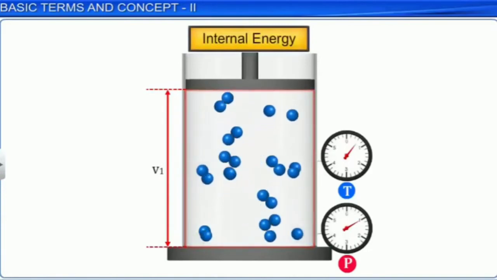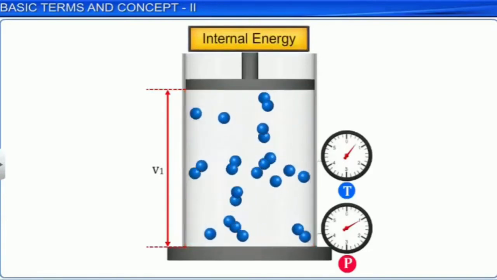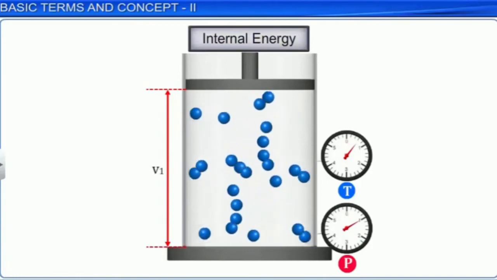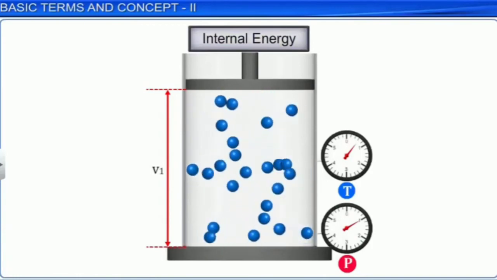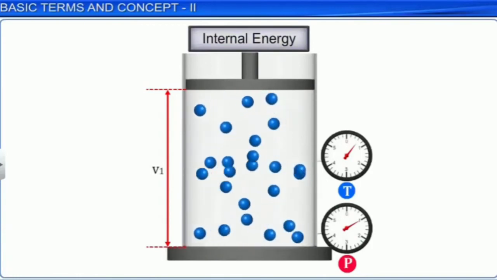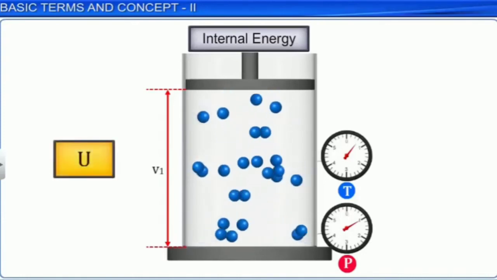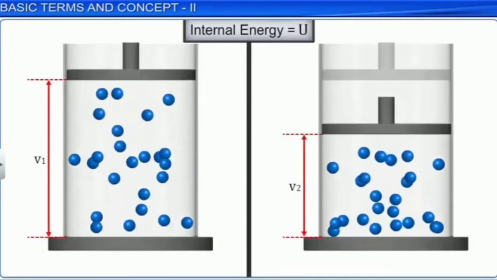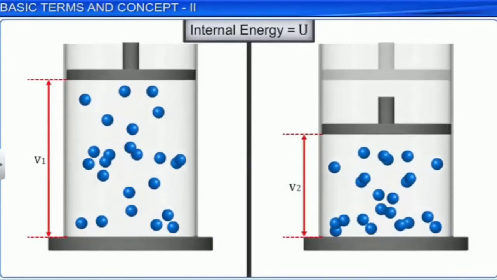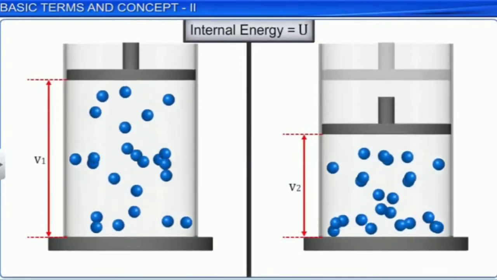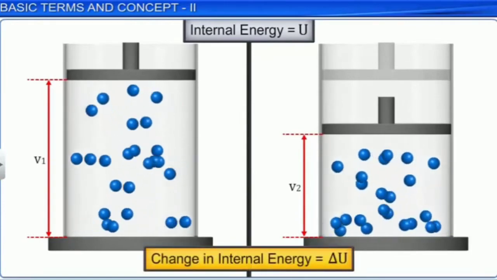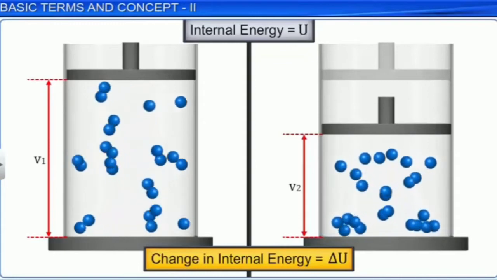Next, internal energy of a system. It is the sum of all forms of energy associated with a system. It is represented by the capital letter U. It is an extensive property and a state function. When the system changes from the initial state A to final state B, then the change in internal energy delta U is equal to UB minus UA.